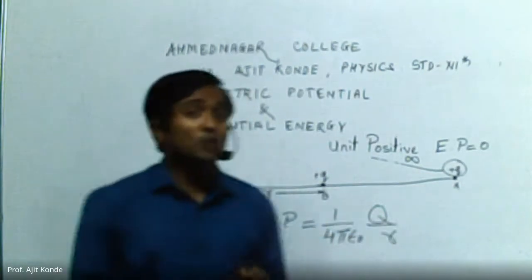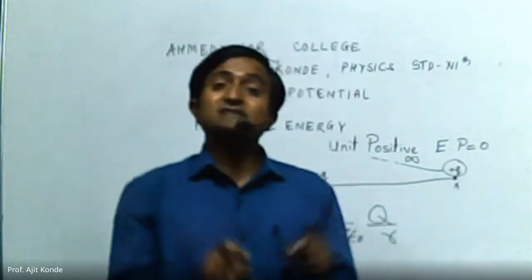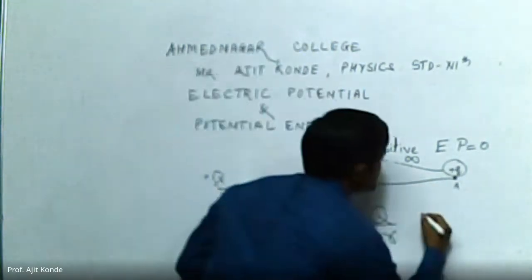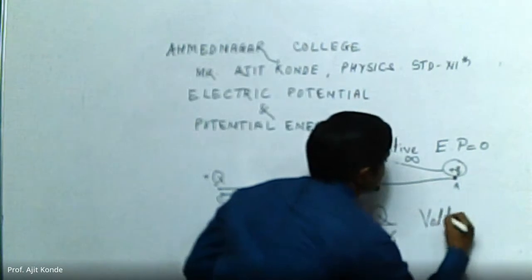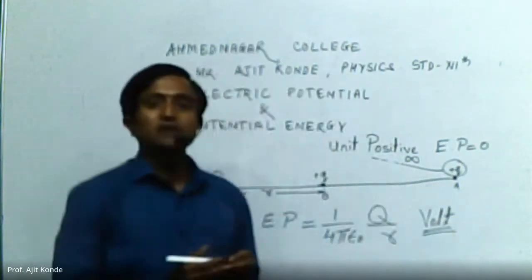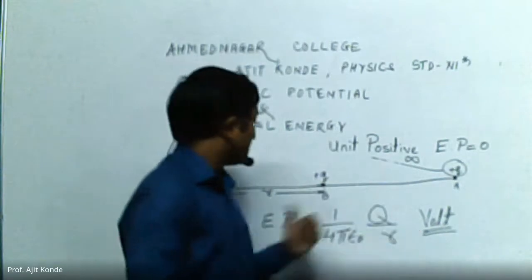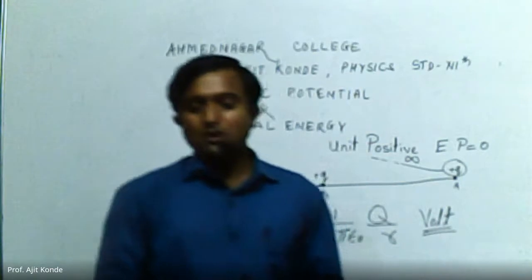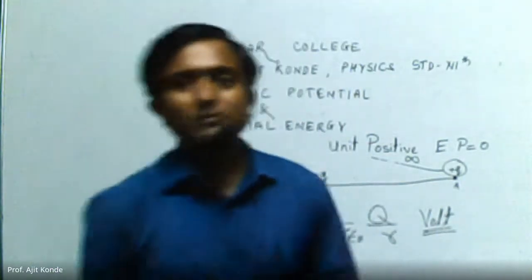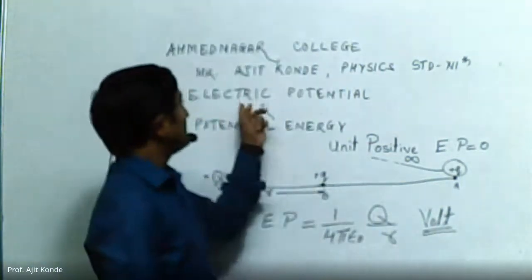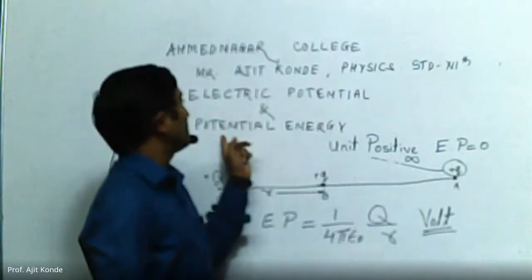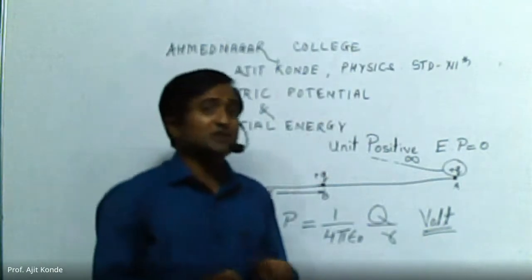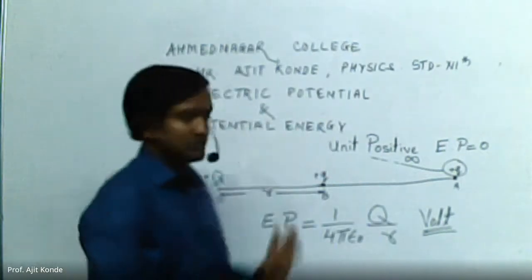Now, since it is electric potential, the SI unit of electric potential is volt. Now, what we have studied are two important things: electric potential and potential energy. To understand electric potential, first of all, we have studied electric potential energy.